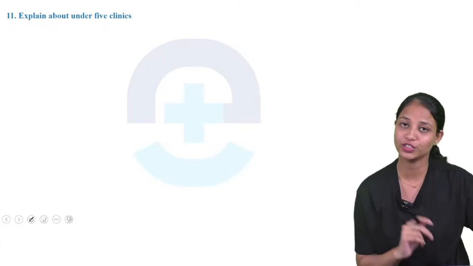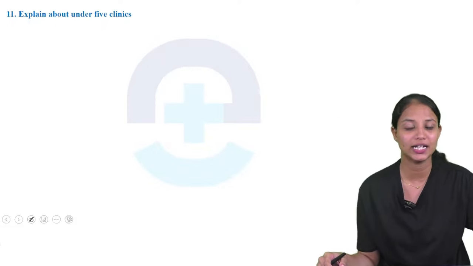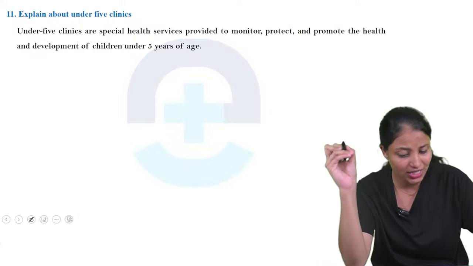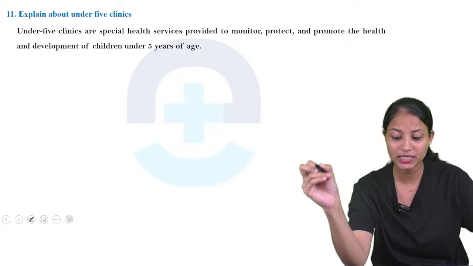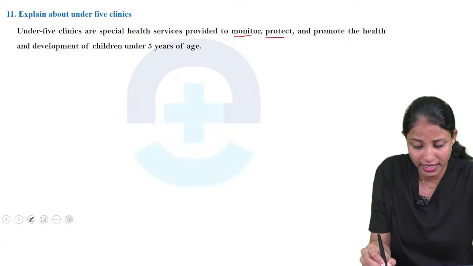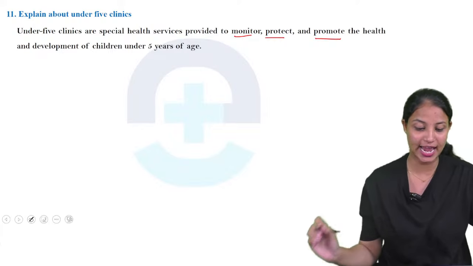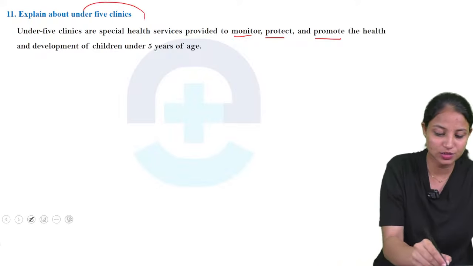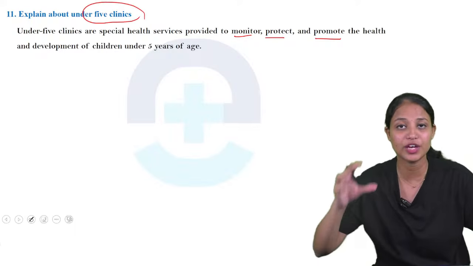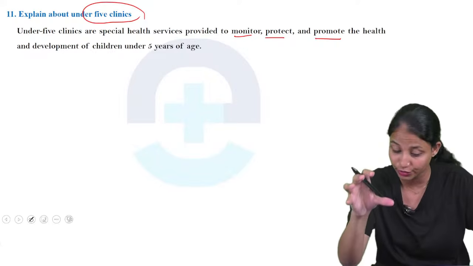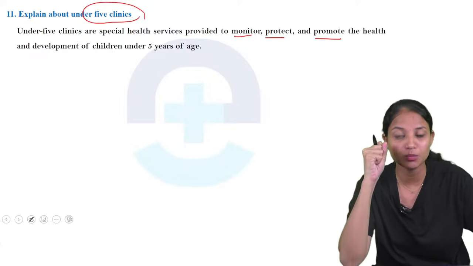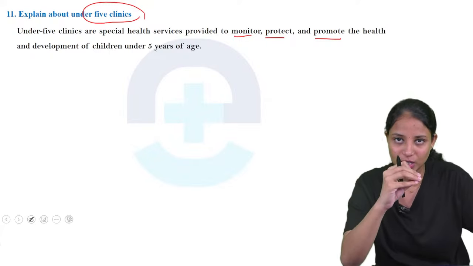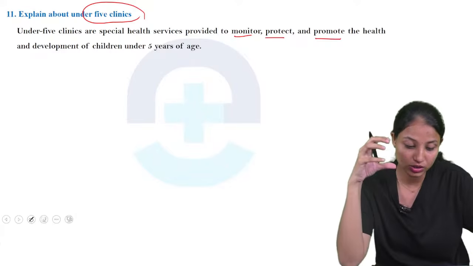So next we are moving to the 11th question. Explain about the under 5 clinics. What is an under 5 clinic? Under 5 clinics are special health services provided to monitor, protect and promote the health and development of children under 5 years of age. Under 5 clinics mainly focus on children under 5. We want to protect, monitor and promote their health, because their immunity is very low. So we are focusing on the under 5 clinics.